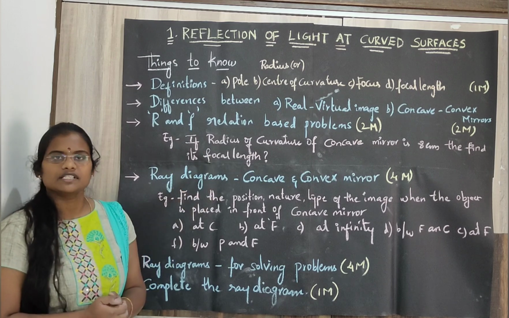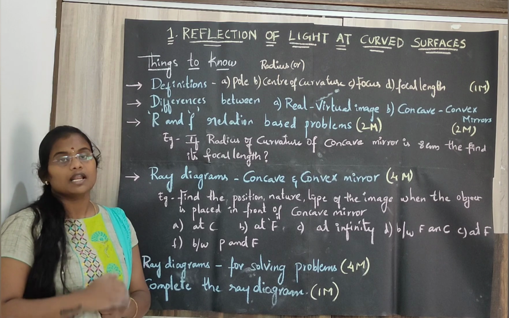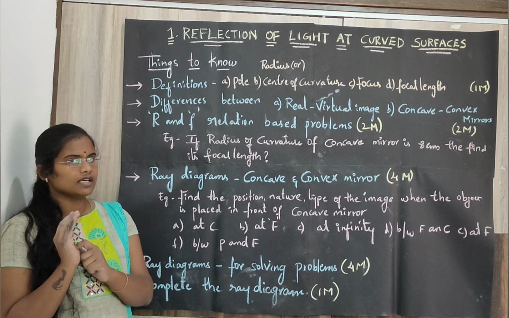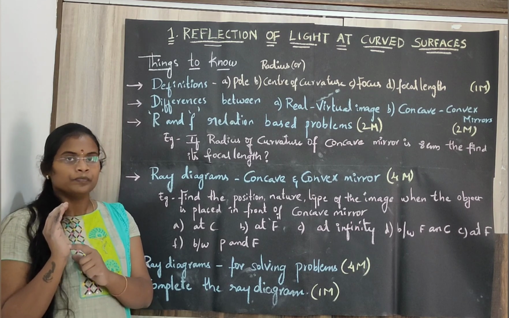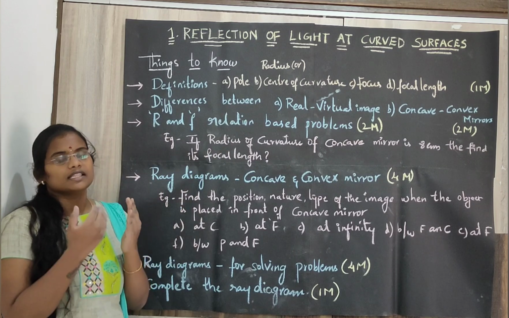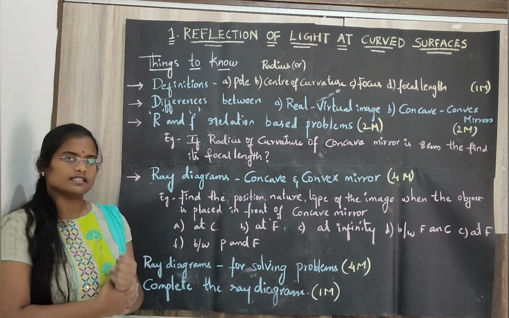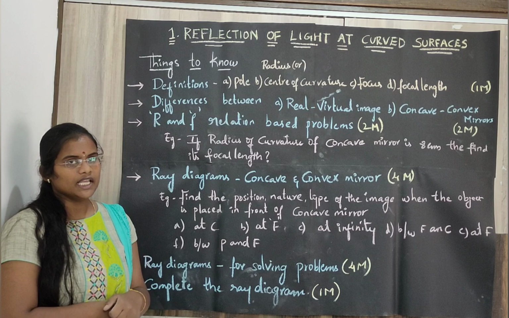And also the differences between concave and convex mirrors. Coming to the case of a concave mirror, the outer surface is coated and the inner surface acts as a reflecting surface, and a concave mirror forms both real and virtual images. Coming to convex mirrors, the inner surface is coated and the outer surface acts as a reflecting surface, and a convex mirror forms only virtual images.